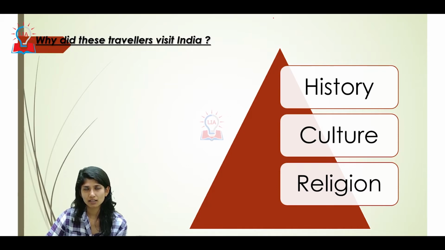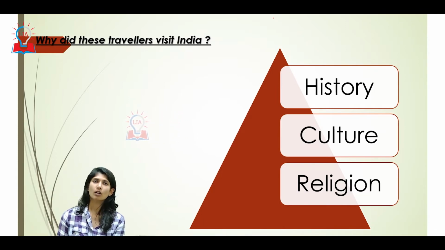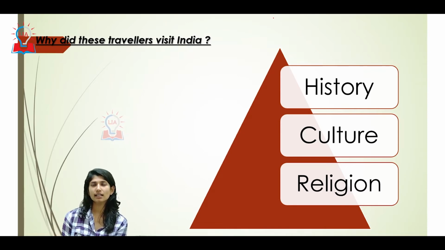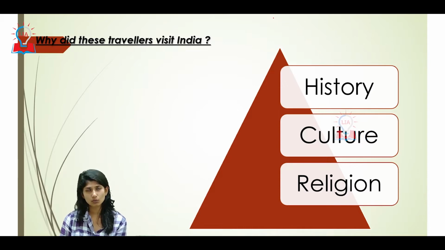The same thing was done by diplomats, or rather, we just call them foreign travelers, who would represent their countries or their kingdoms or their region's interest in a particular place. For example, we have our ambassadors who travel to different countries, grasp how the education system works there, bring it back to India, and try to see which part of that can be implemented in India. Similarly, in ancient times, they also visited multiple places, saw what was good about them, and brought it back to their own country.